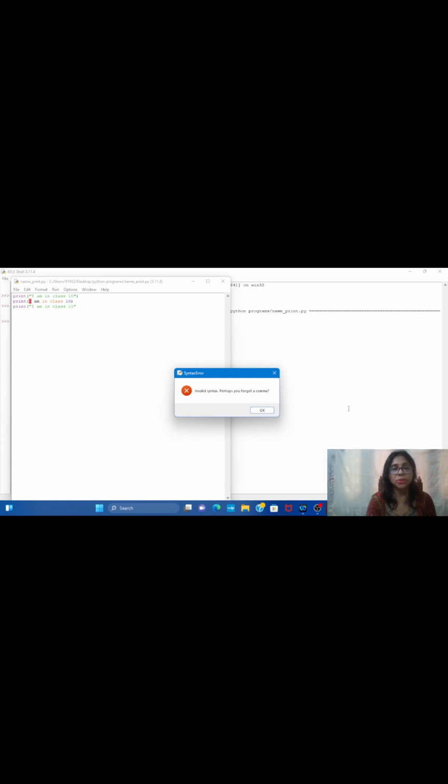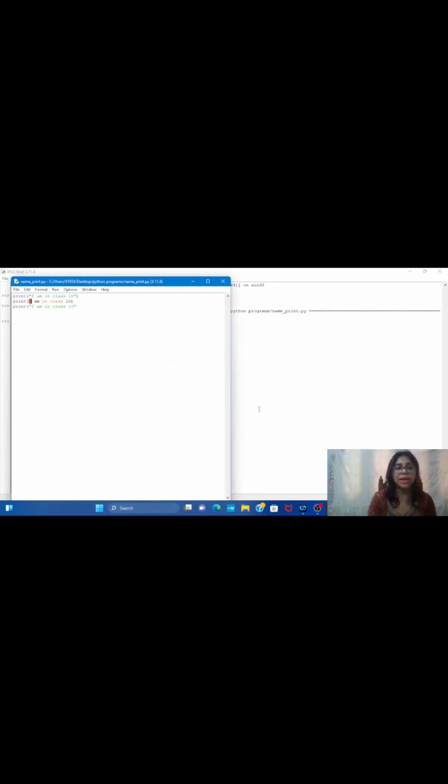Okay. So whenever you are writing your code, you need to keep in mind that you need to write the code with proper syntax, right? So that we will also discuss in our next classes, what the syntax and semantics are, and how to write down a code with proper syntax.